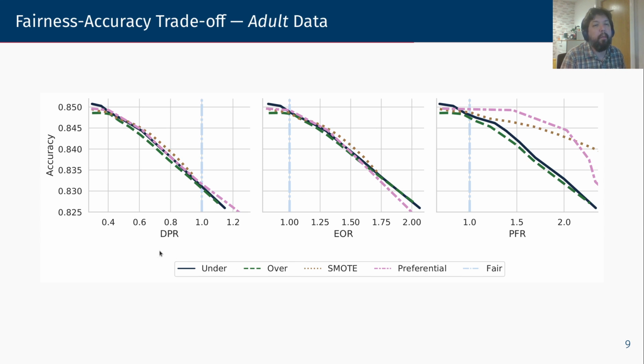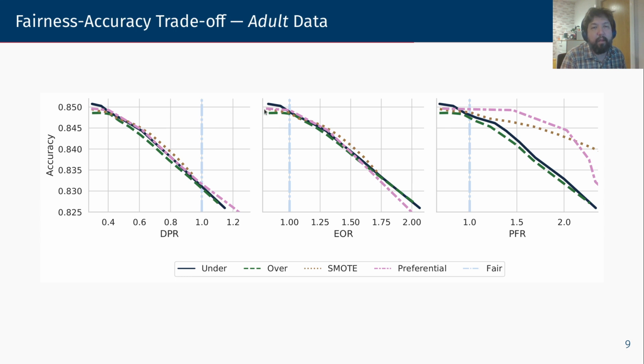Similar to all the other fairness correcting techniques, there will always be a fairness-accuracy trade-off with our method. What this means is that in order to achieve optimal fairness, the accuracy performance of a classifier will necessarily drop. The thing is, we want to make this drop as small as possible.